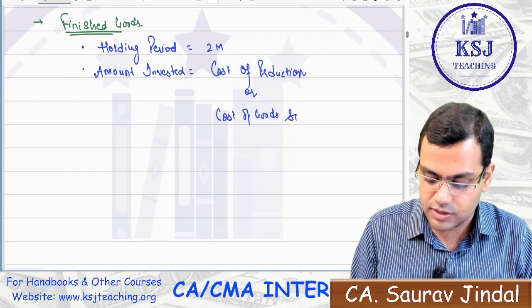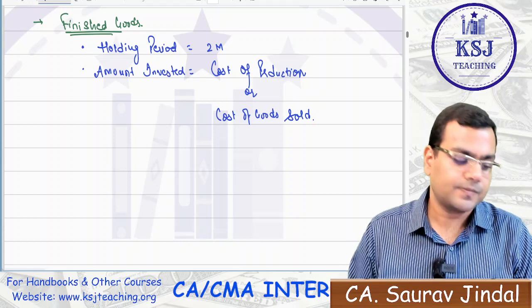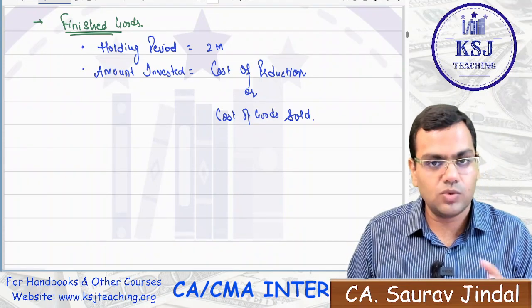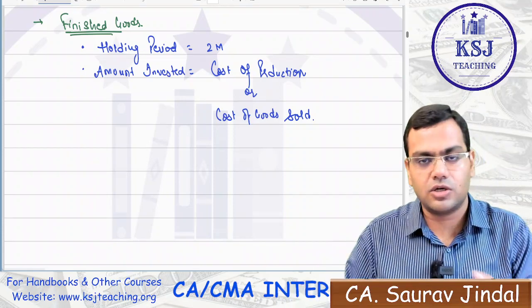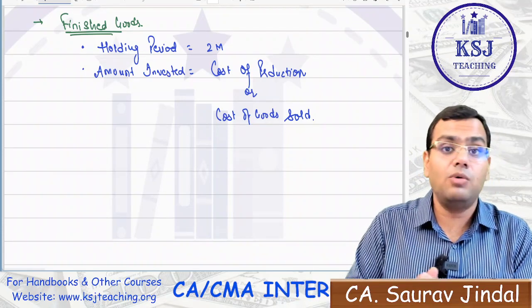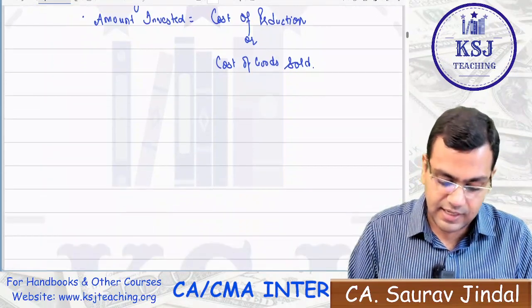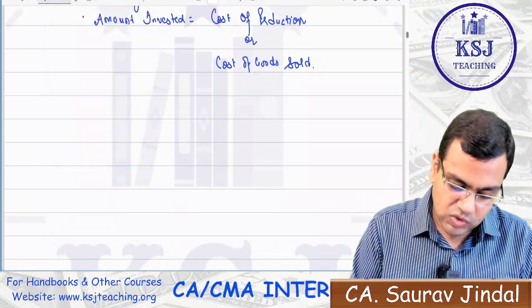Cost of goods sold, right? So this is how the holding period is 2 months. What is the amount of investment, cost of production or cost of goods sold, sir? Which amount is to be taken, whether cost of production or cost of goods sold, I'll discuss in the later part. After this only we are going to discuss.